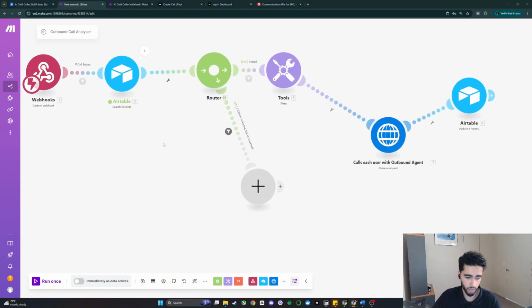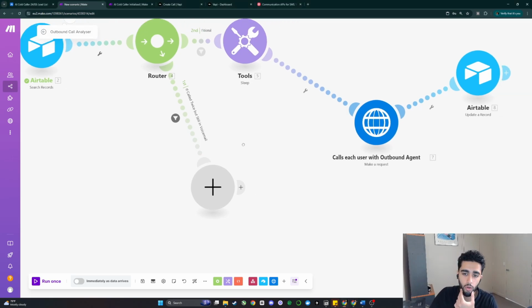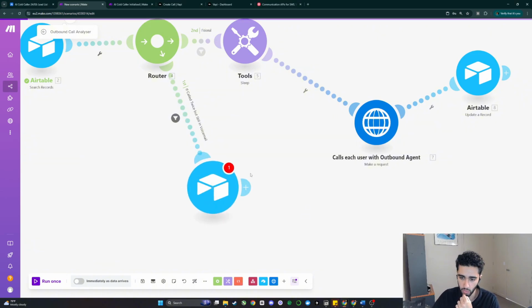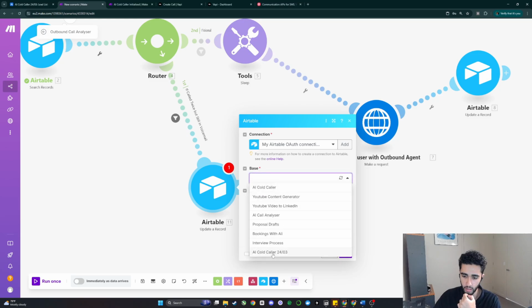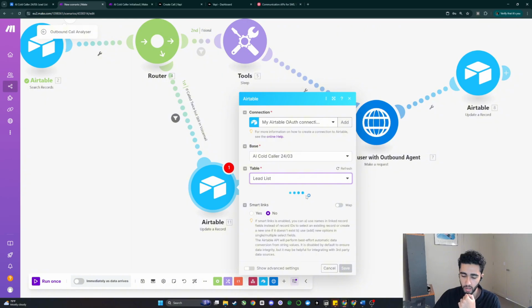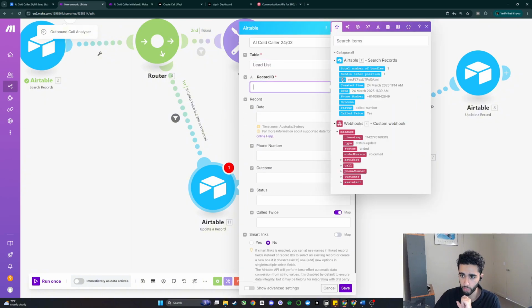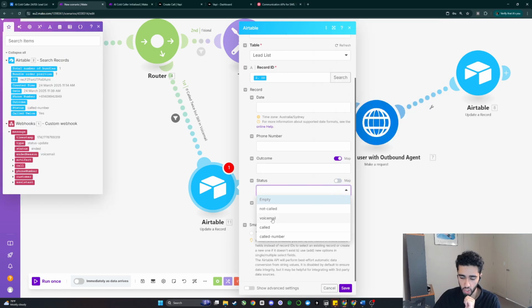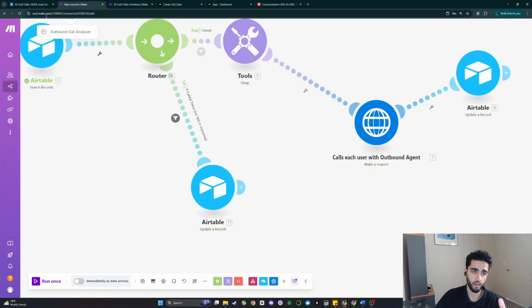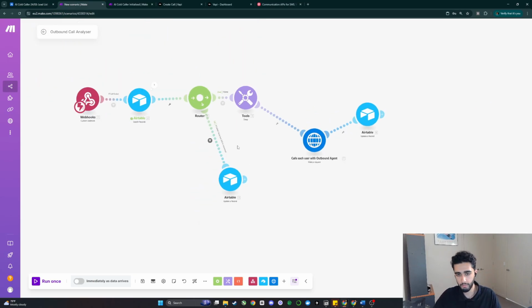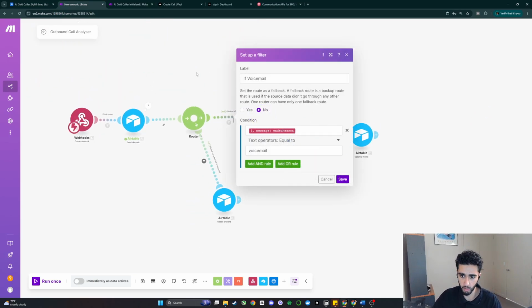And then we can go into Airtable, or we can update the Airtable, and we want to update the voicemail details. So we want to go into Airtable and go to update record. Then we want to link our base, and then link our table. Beautiful. Now we can grab the record ID, go down into the status, and change this to voicemail. So this pretty much tells our Airtable that, hey, we tried calling this person twice and we're still left on voicemail. That's all good. So now we have those two parameters set up, which is great.